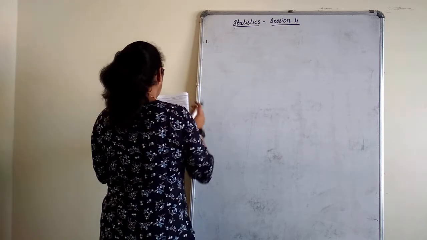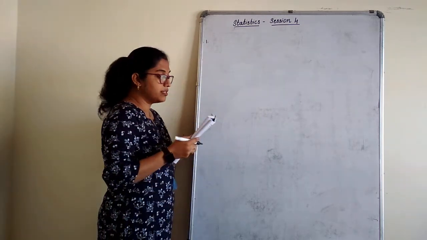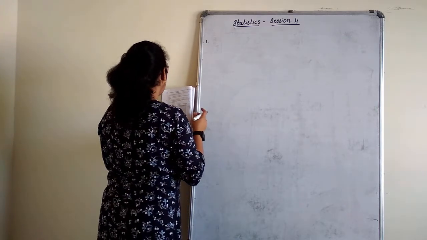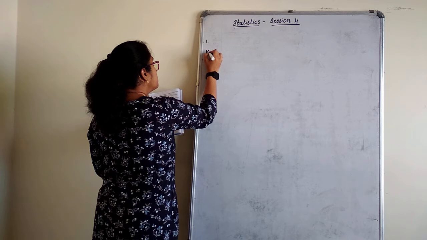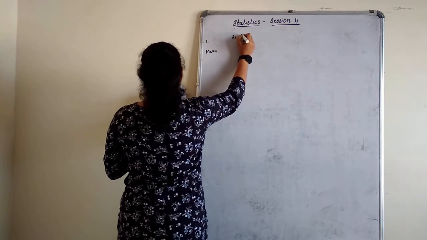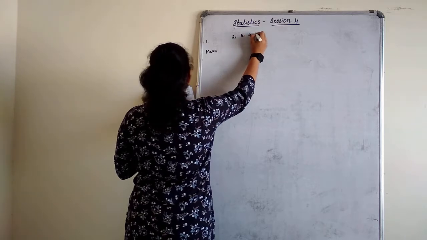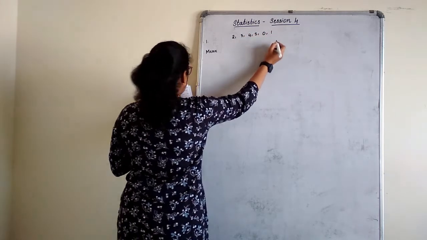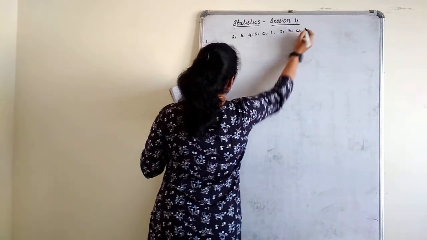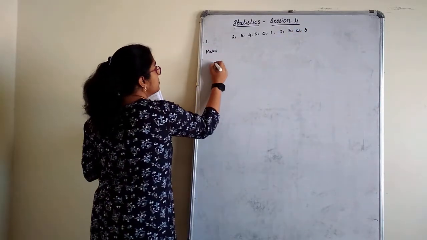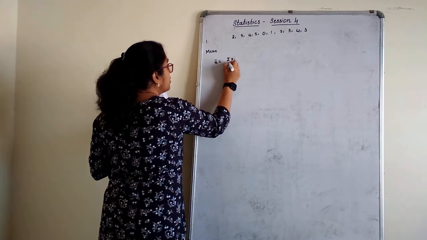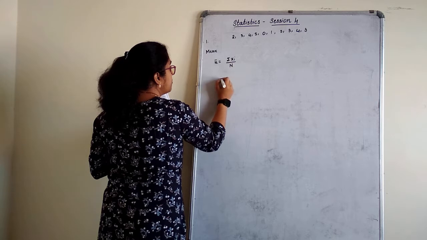Exercise first one. The following number of goals were scored by a team in a series of 10 matches. Find mean, median and mode for the scores. Mean let us first find for the given scores. The given scores are 2, 3, 4, 5, 0, 1, 3, 3, 4, 3. Mean is given by sum of all the scores divided by number of scores.